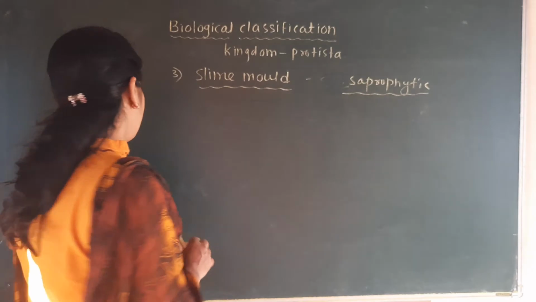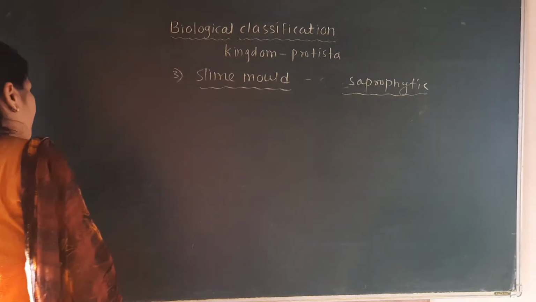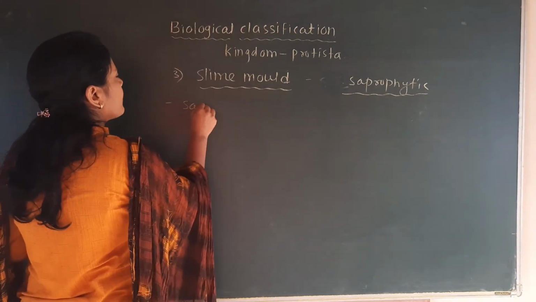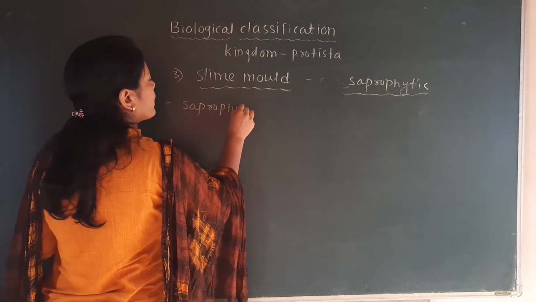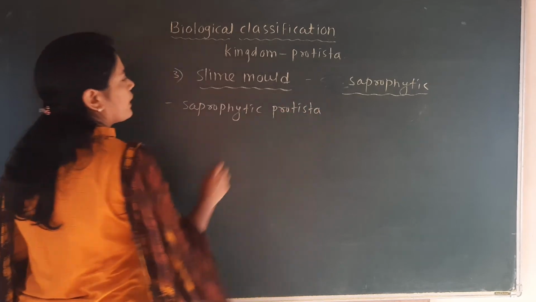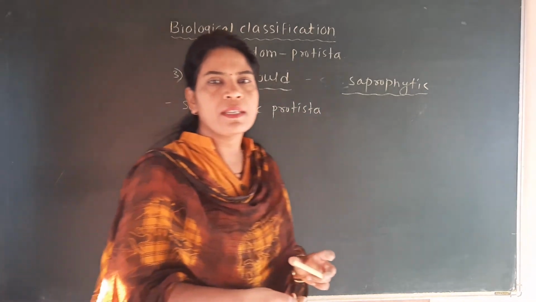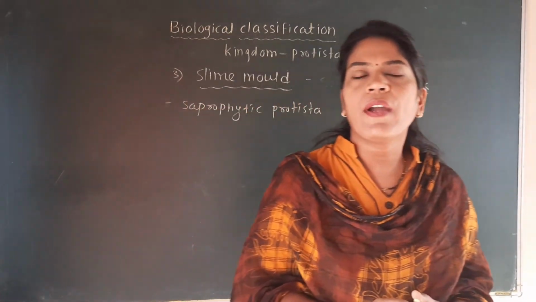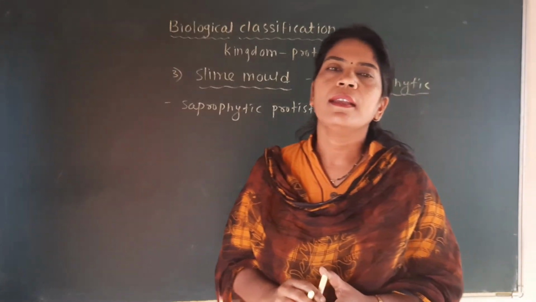First thing is that these slime molds are called the saprophytic Protista. So it is very important that which Protista are called saprophytic. The answer is the slime mold.